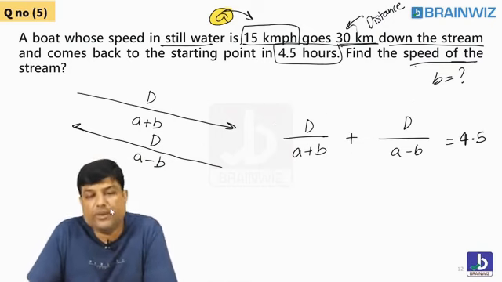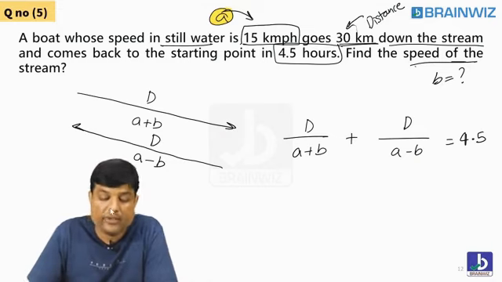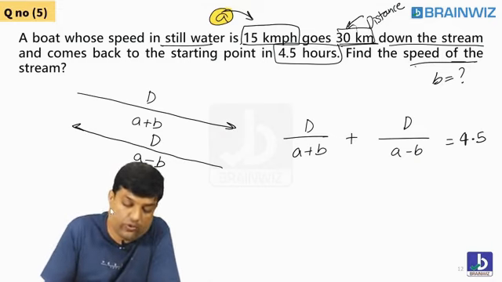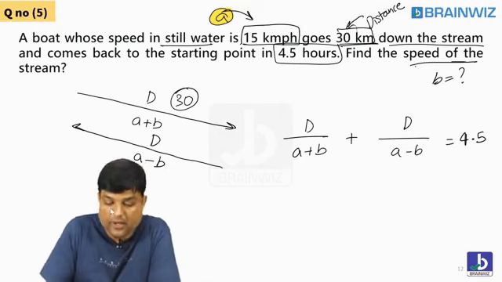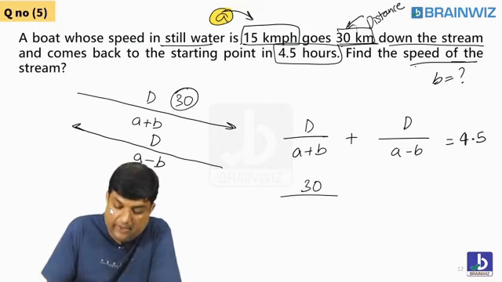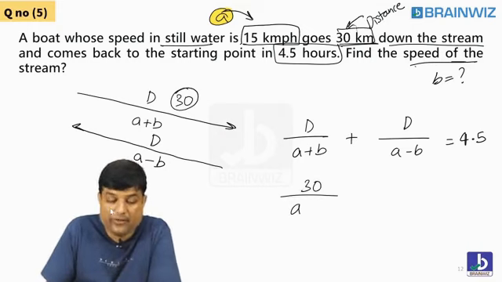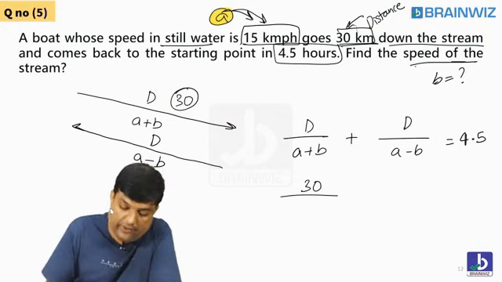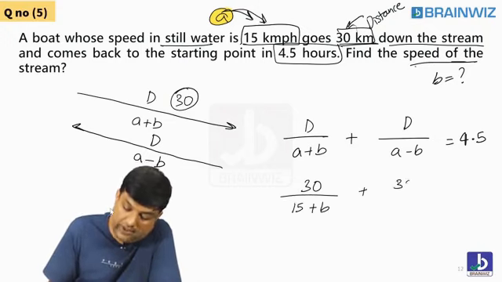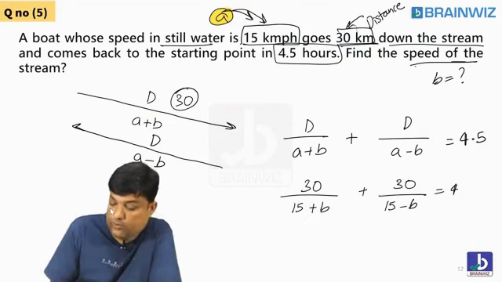In this question, have you been given A value? Yes. Have you been given the distance also? Yes. How far have you gone? 30 kilometer I have gone. So 30 divided by A plus B. A value is also given to you. Students, A value is 15. Plus B. Plus same 30 divided by A minus B is 4.5 hours.